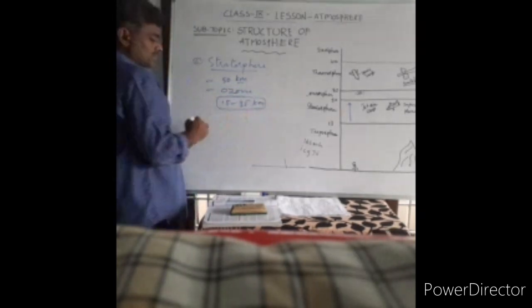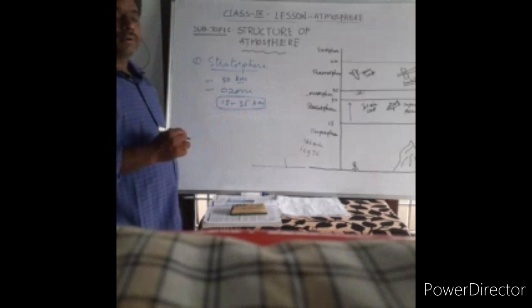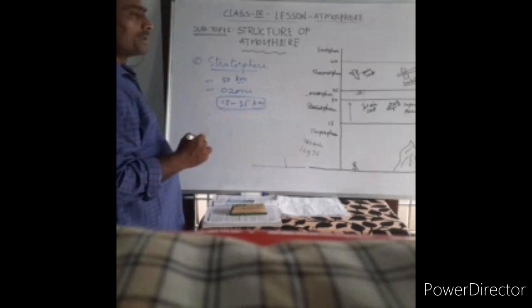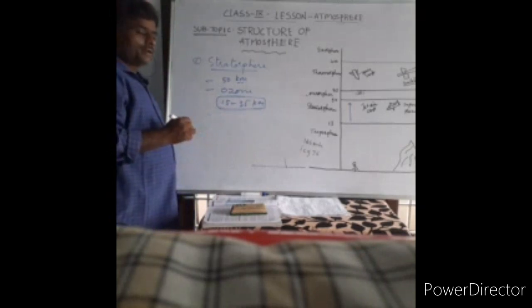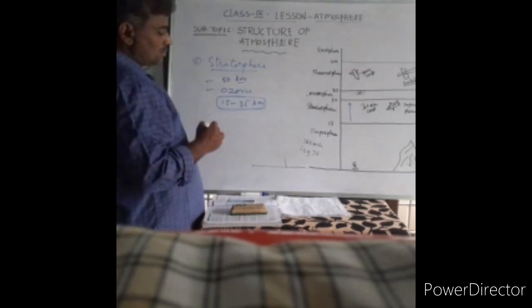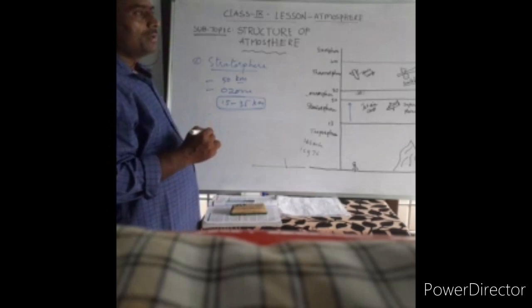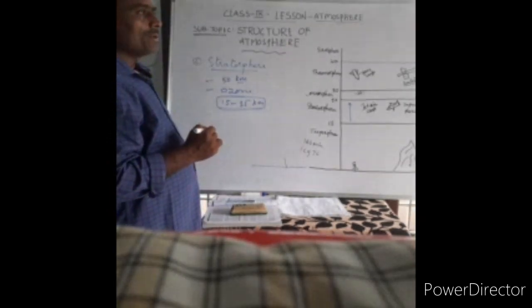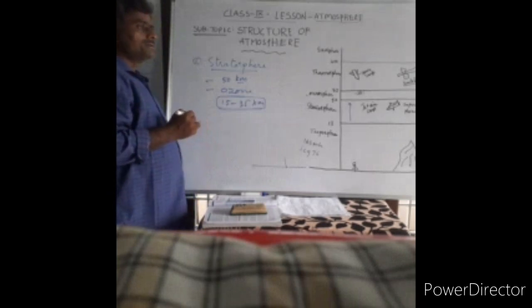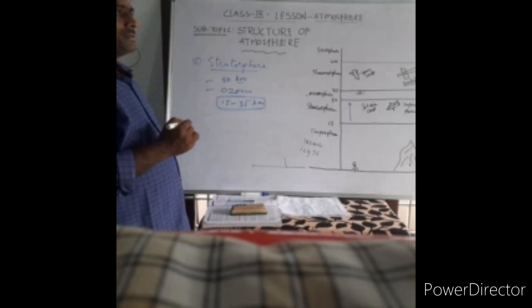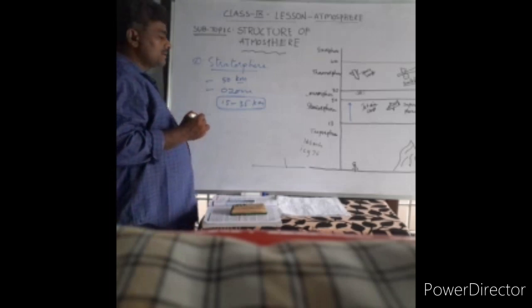The ozone layer is very, very important for us, protecting us from the ultraviolet rays coming from the sun. Unfortunately, the ozone layer is being disturbed and destroyed, particularly in regions like the Antarctic and Arctic, where it is being damaged.